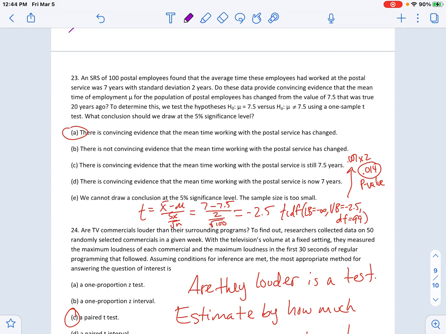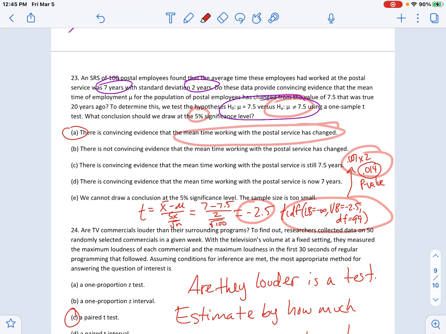23, this one, I probably should give it a little more space here. You got to do a little work. Okay, they give you the hypotheses, they give you a sample mean, they give you a sample standard deviation, and they basically say what conclusion? Well, you need to get a t test statistic. You need to use that to do a t-CDF. Technically, it's two-sided. You double it. And then since the p is low, you reject H naught. There's convincing evidence that the mean time is not 7.5, which in this case means has changed, is different.